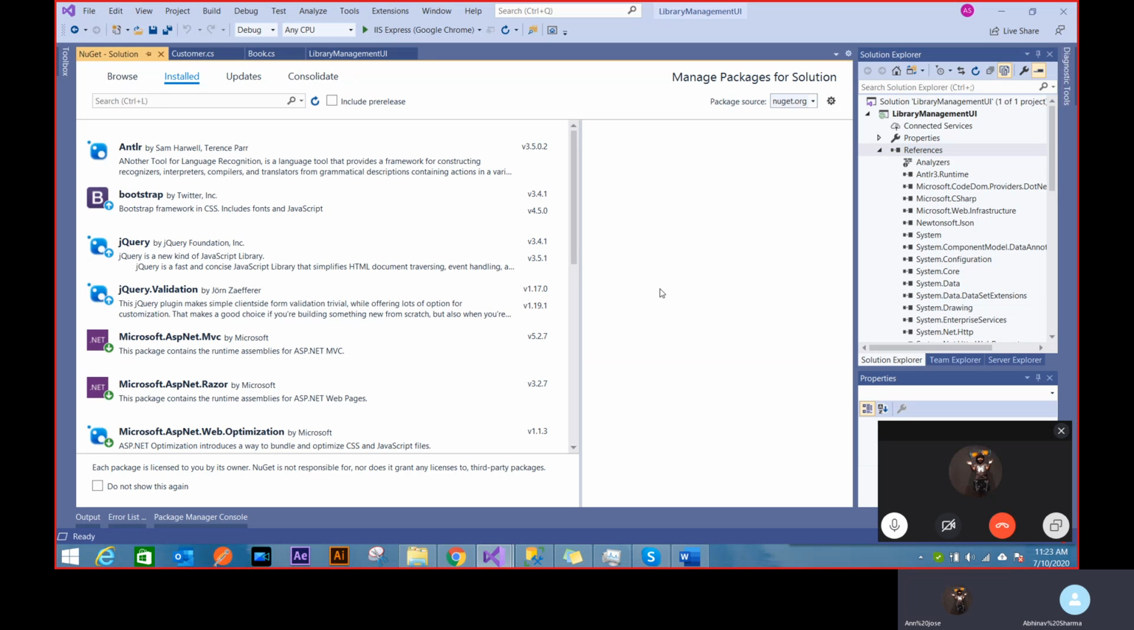So in this case, if you have different projects in your application and you add this NuGet package, will it get into all the projects or only this particular project? It'll decide once you start installing.